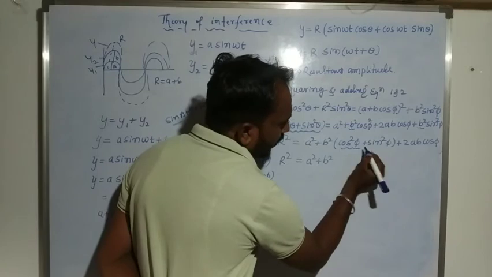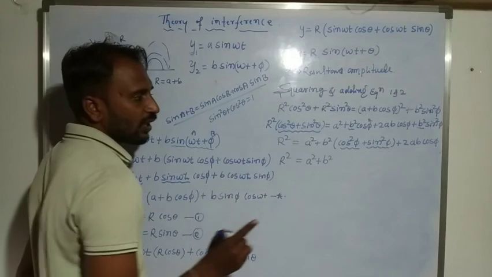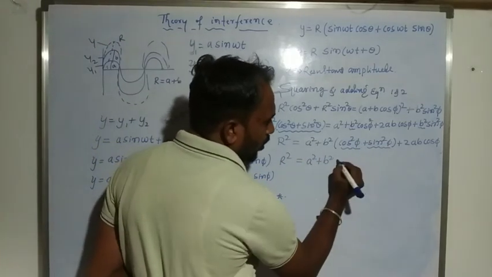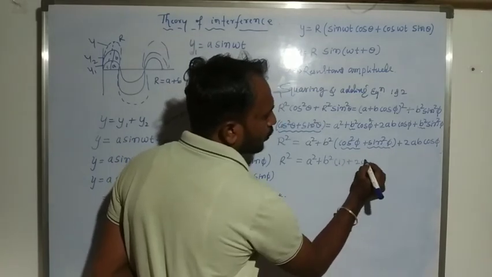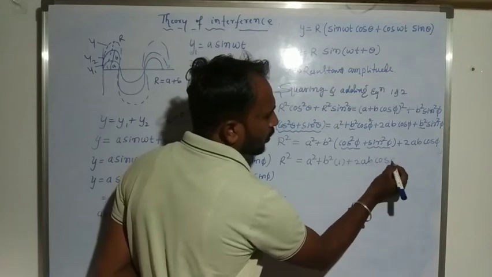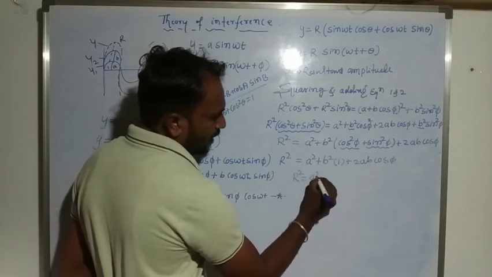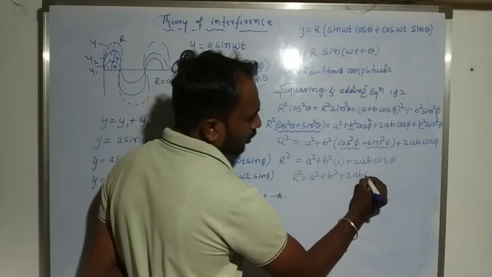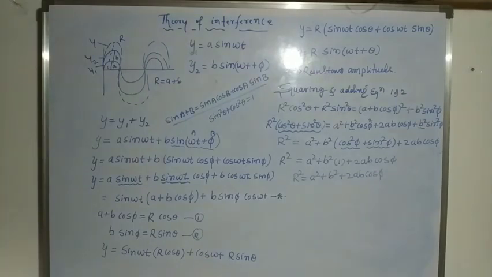Okay, cos square pi plus sin square pi, it means sin square theta plus cos square theta, value 1. So this value also we consider that 1, plus 2ab cos pi. So r square is equal to a square plus b square plus 2ab cos pi. Yes, r square is equal to a square plus b square plus 2ab cos pi.